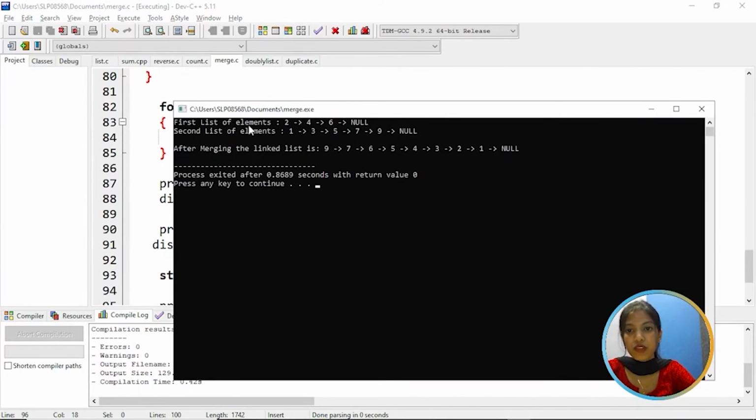As you can see, the first list of elements were 2, 4, 6, and the second list is 1, 3, 5, 7 and 9. It's going to merge these two linked lists from their end. So this is the sorted linked list: 9, 7, 6, 5, 4, 3, 2, 1. This is going to sort the elements and then merge from their end.